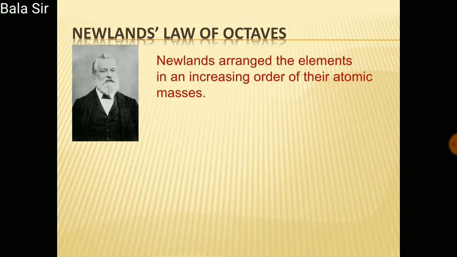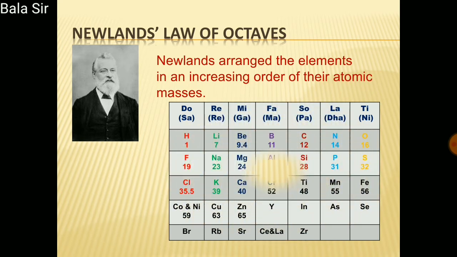In the year 1866, Newlands arranged the elements known at the time in increasing order of atomic masses. It started with the lightest element, hydrogen, and ended with thorium. He found that every eighth element had properties similar to the first.